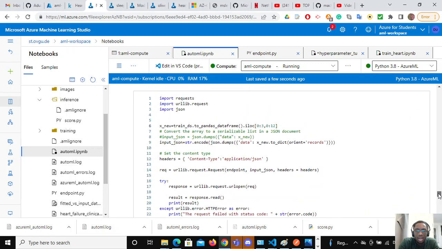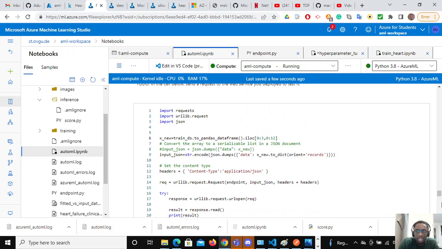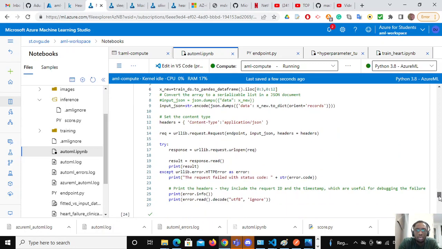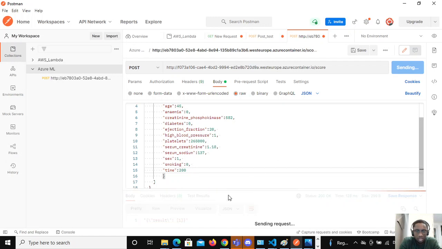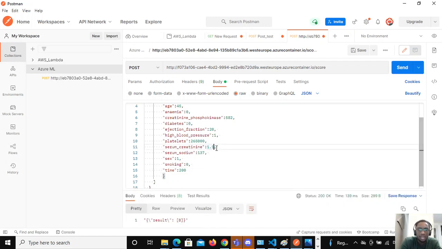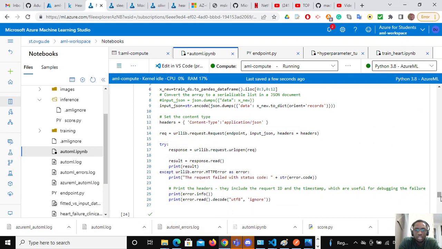Then I test my model. I tested it using this, but there's another way of testing it, also using Postman. Using Postman, let's see. As you can see here, let's pay attention to serum creatinine. This is a good variable. I also pay attention to time. See, as I send this, time is 30. There's a death event. Once I increase time to 200, let's see, 200. No death event. Let me change this now. There's a death event.